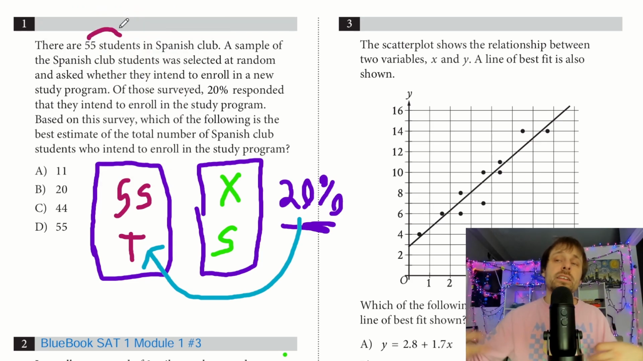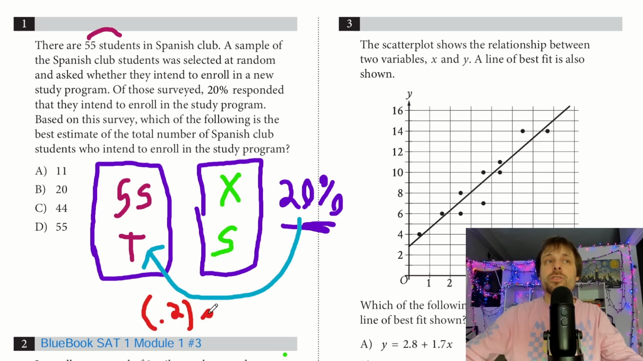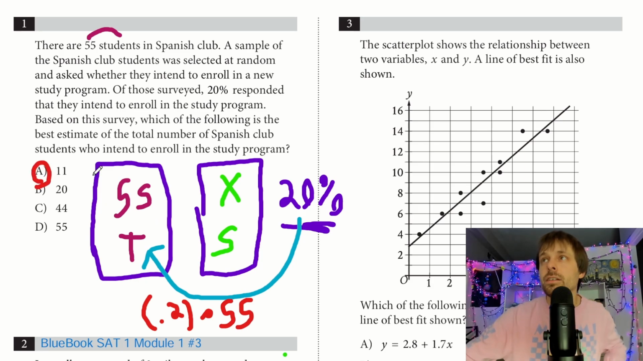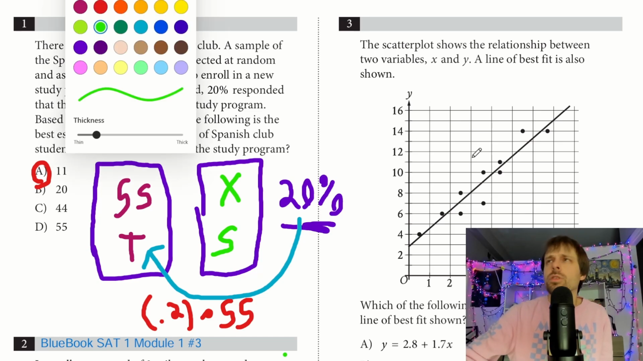Whenever we have a percentage of a total, always change it into decimal form. So it's just going to be 0.2 and then multiply by your total. So times 55. And if I do that in my calculator, I should get A, or 11 here, for the students that do intend to enroll in this program. So not too crazy of a problem.